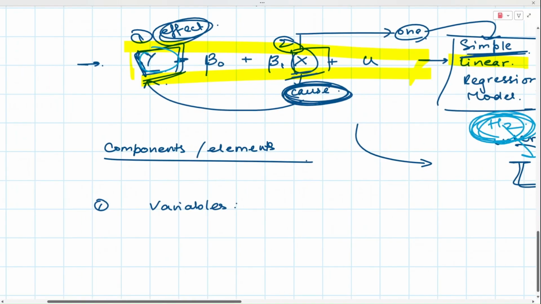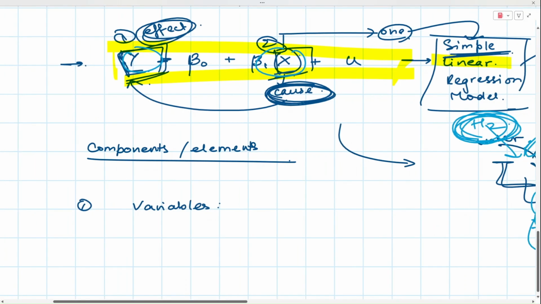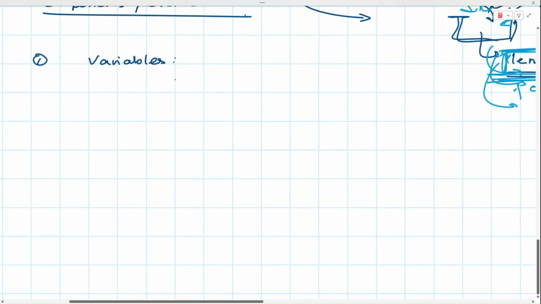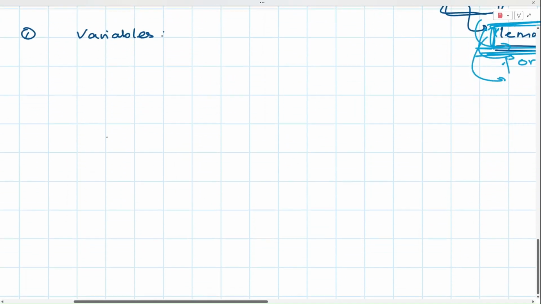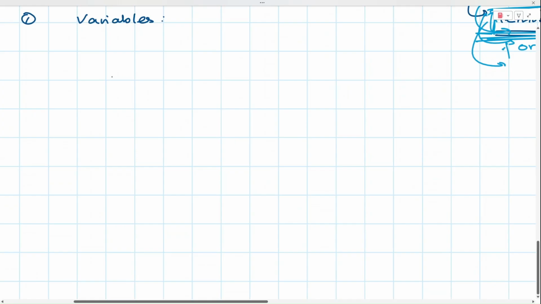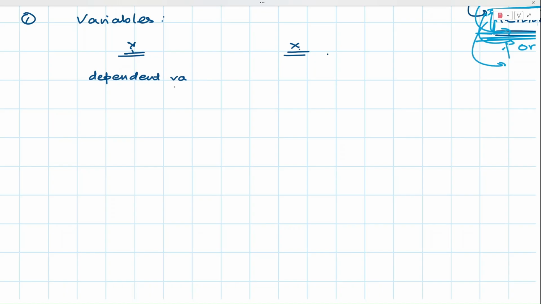So this x and y, these are decided by the economist or the econometrician. The model itself does not say, see, this is the cause and this is the effect. So even though it feels that x is the cause or y is the effect, we usually don't call them by those names. We have separate names for the y and x variables. So I'll be mentioning some of the most popular names. Sometimes y is called the dependent variable, and x is called independent.